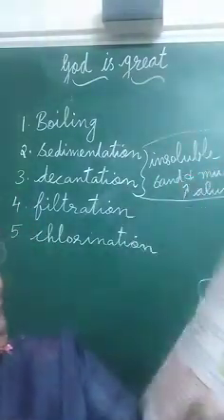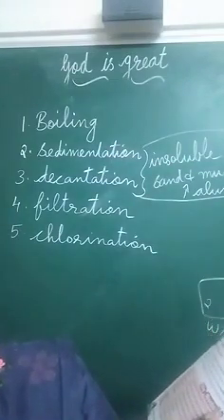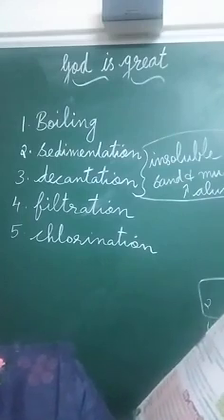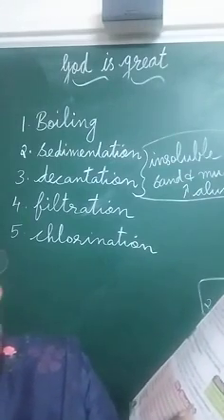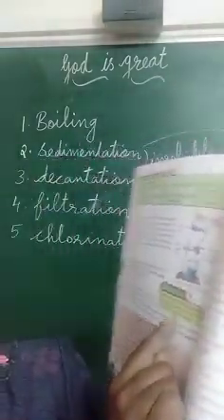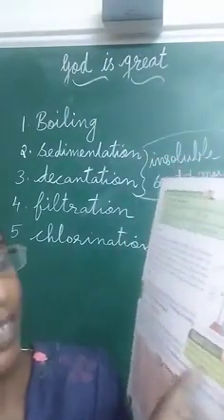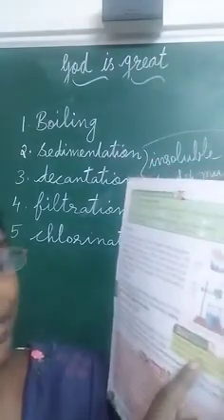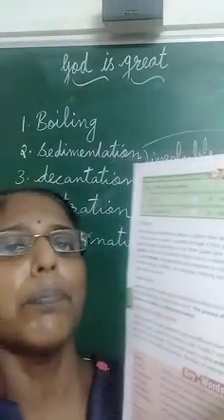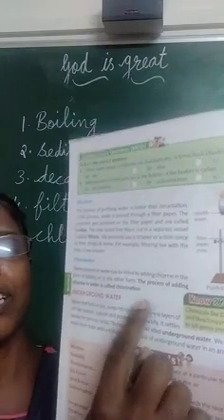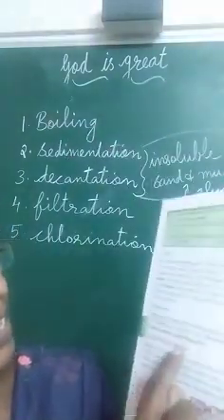And see, chemicals like potassium permanganate and bleaching powder can also be added to kill germs present in water. Not only chlorine, we can add potassium permanganate and bleaching powder. The term bleaching powder is very familiar for you, and by adding these chemicals also we can make the water pure. And next is, so all of you underline what is chlorination. Then next is underground water.